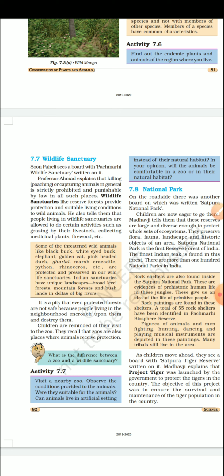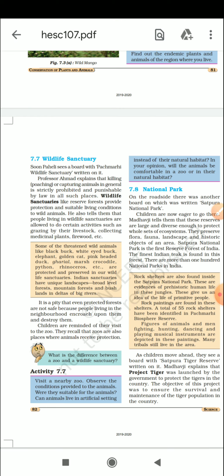तो musk deer is a very famous deer which has musk, ठीक है? Musk is a very fragrant material from which we get a lot of medicines and we make perfume and all from this musk, okay? So a wildlife sanctuary is that area where we are protecting the wild animals from the humans and the others, ठीक है?